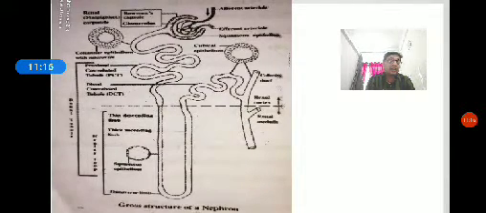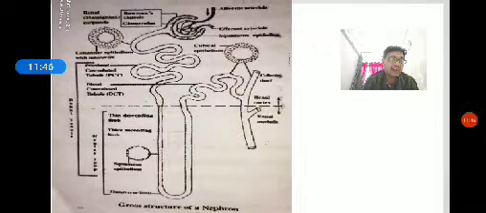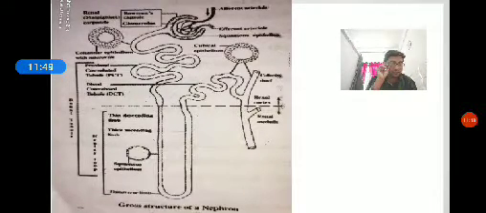Next, the functions of the tubules. The proximal convoluted tubule is composed of cuboidal epithelial tissue, which increases the surface area for reabsorption. Then, in the loop of Henle, reabsorption in this segment is minimum, so this region plays a significant role in maintenance of high osmolarity of the medullary interstitial fluid. It is mainly helpful in the concentration of urine mechanism.